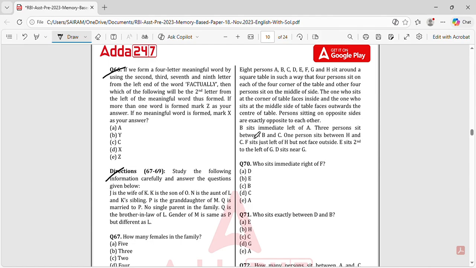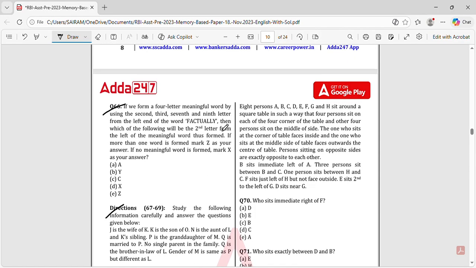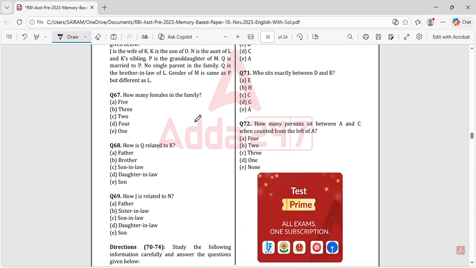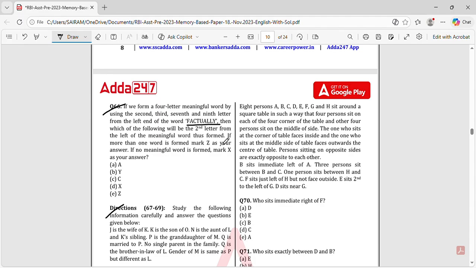Okay, yes, and these are all the reasoning topics. Reasoning topics I don't want to discuss more. It is completely easier. In reasoning, we have this word wherein we are supposed to find out the second letter from the left of the meaningful word that you form from this word, and this is your blood relation. This is your blood relation, and this is the seating arrangement. The main thing I also find difficult is the seating arrangement.